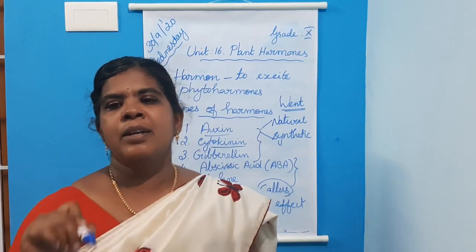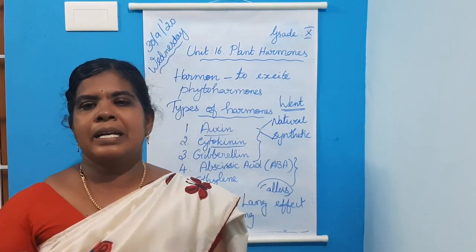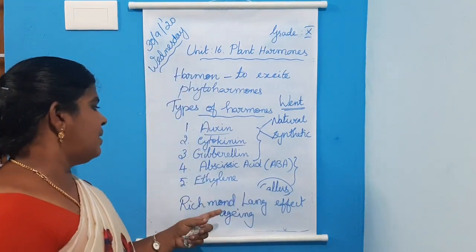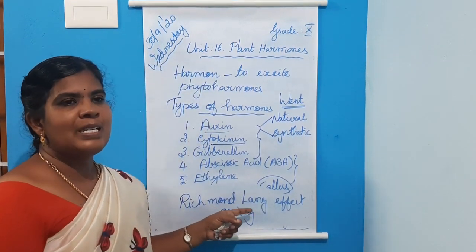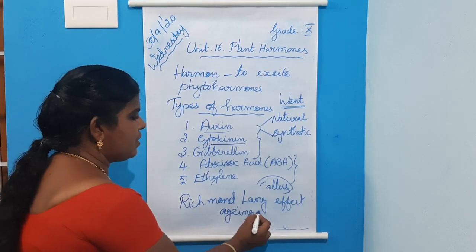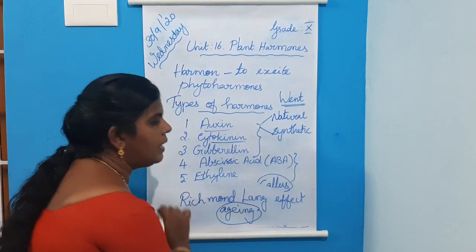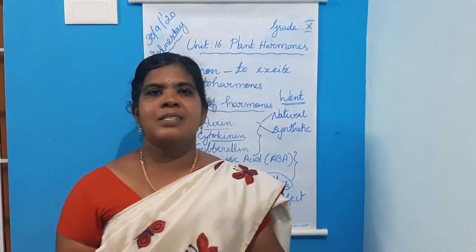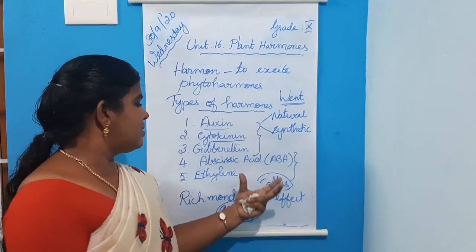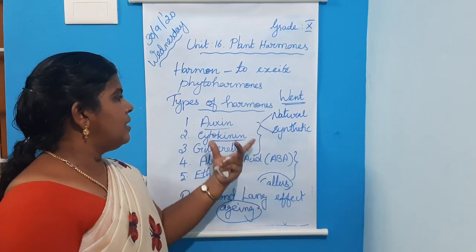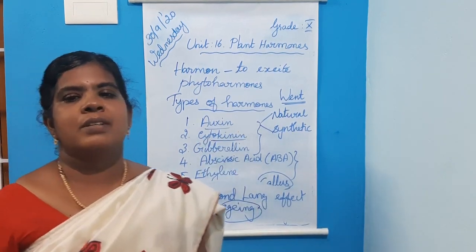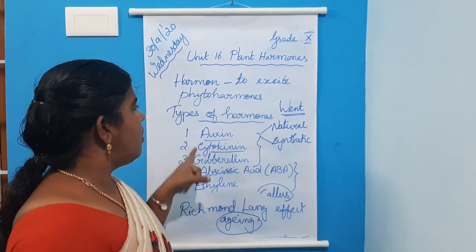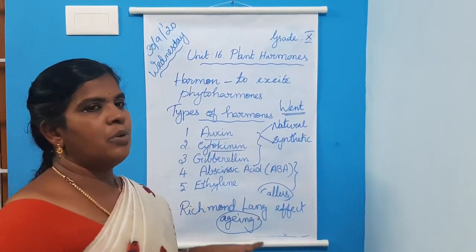The last one is that application of cytokinin delays aging in plants, the Richmond-Lang effect. Children, you must learn these physiological effects of the different plant hormones.